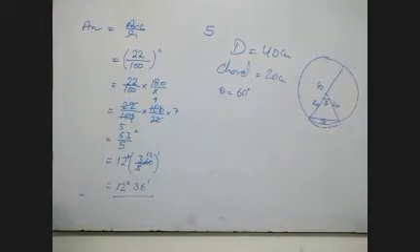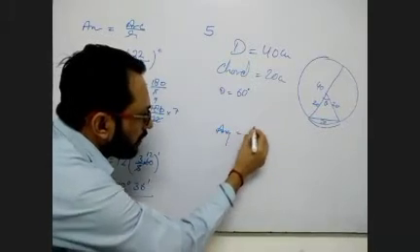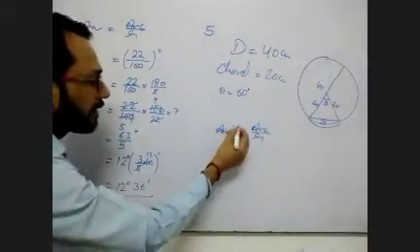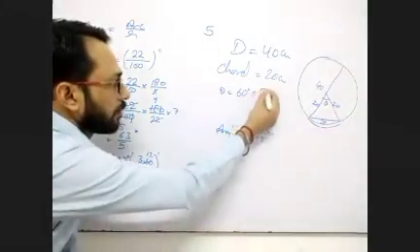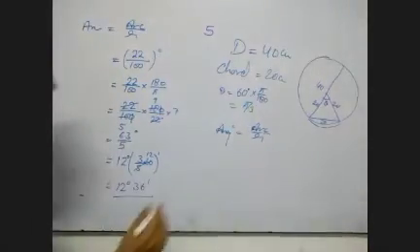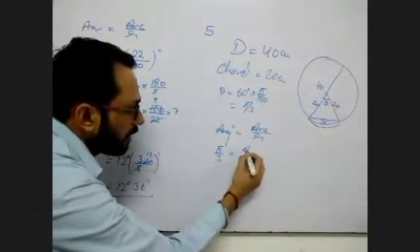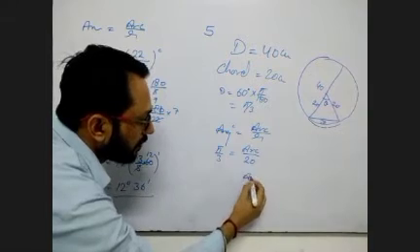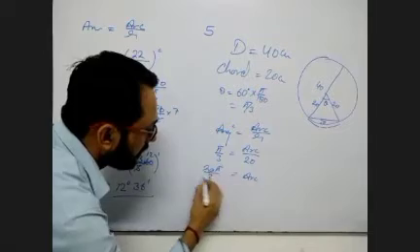But we cannot go with degree. We know that angle equals arc upon radius, and this angle must be in radian. So we have it in degrees, so convert it into radian. Pi upon 180 into 60. It will be pi by 3. Angle will be pi by 3. Arc we need to calculate, upon radius 20. So arc will be equal to 20 pi by 3.